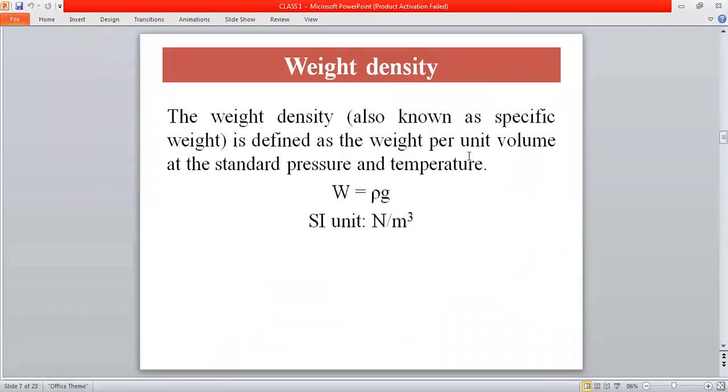Then weight density. Weight density is defined as the weight per unit volume at standard pressure and temperature. So weight density can be calculated as rho into g. If you multiply the acceleration due to gravity with the density, you will get the weight density. The unit of weight density is Newton per meter cube.